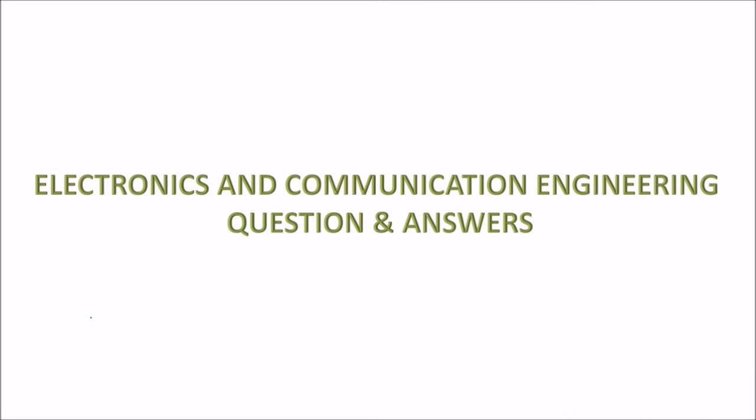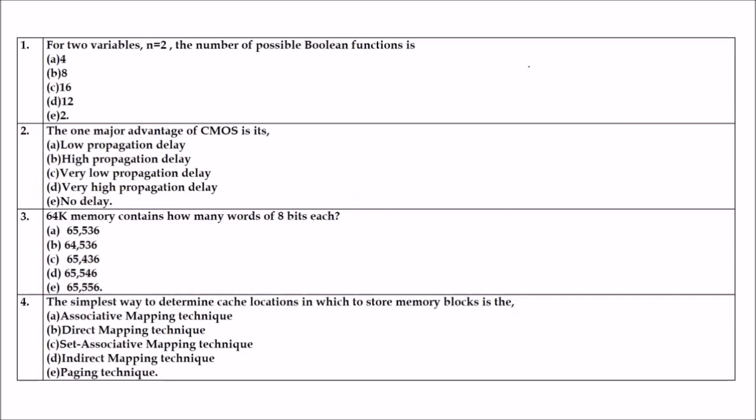So let us see a few questions and answers in electronics and communications engineering. These are MCQ questions. The first is, for two variables n equal to 2, what are the possible Boolean functions? Can you answer this? The AND and OR functions are only two of the 16 possible functions found with two binary variables. So for two variables, n equal to 2, the number of possible Boolean functions is 16.